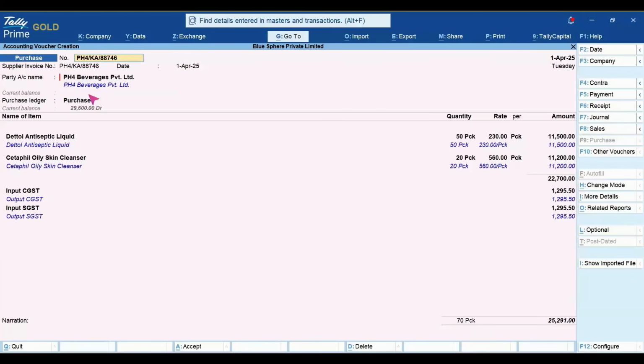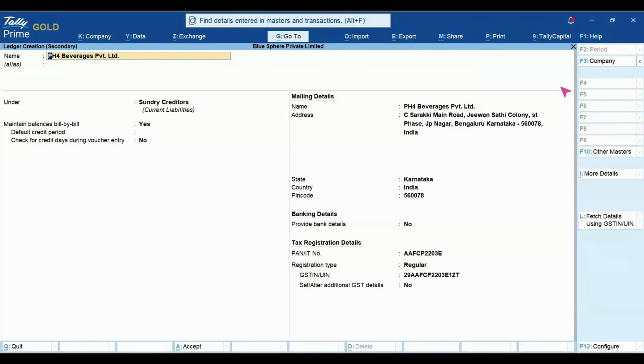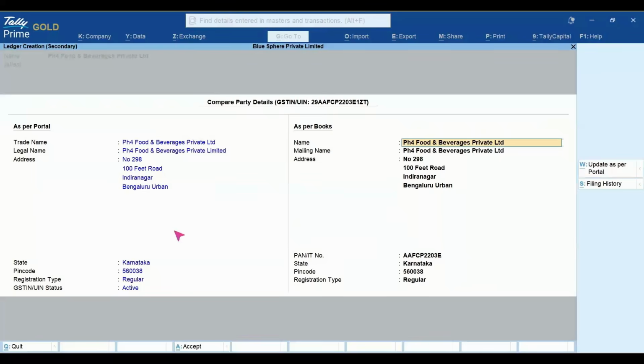So now in this entry, if you can see a red mark, the company name was not matching or it was not available. So what I can do is create a new ledger. It will be classified under specific heads, with every detail of address, including GST number. You will be able to fetch it from the invoice. As per portal, you can compare.